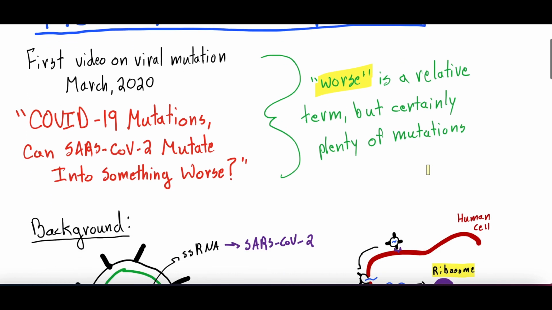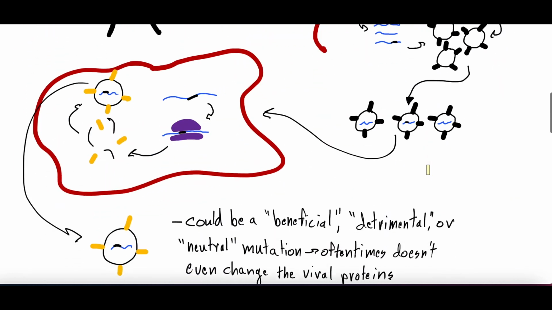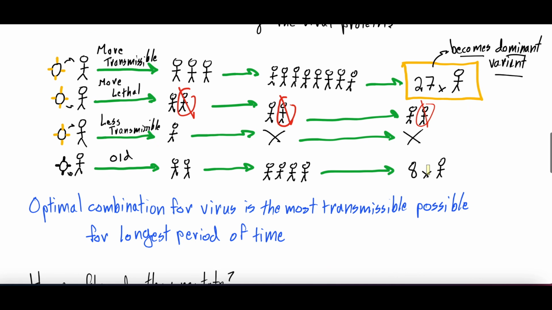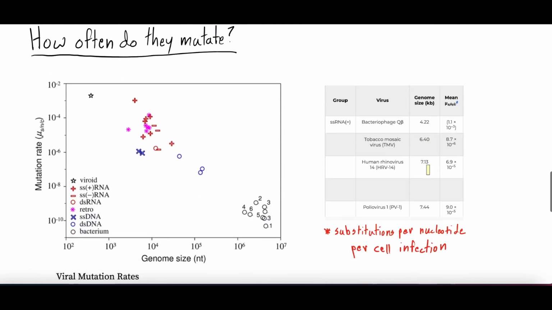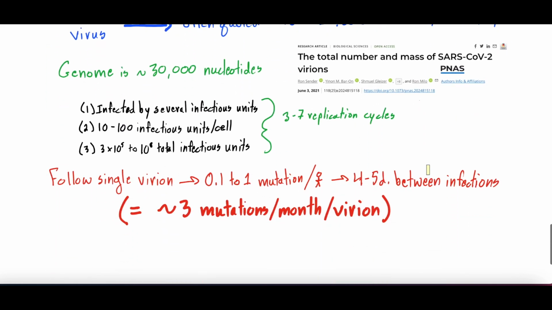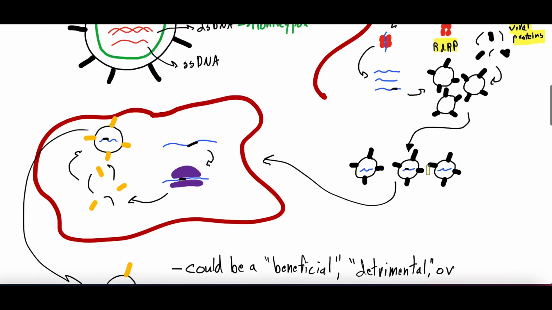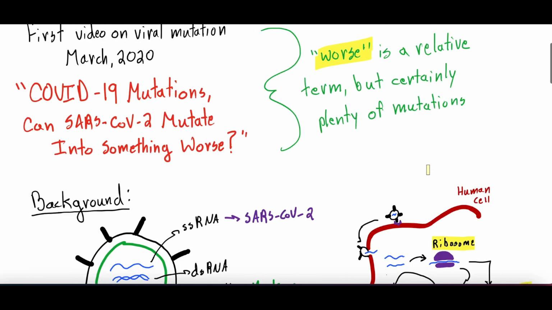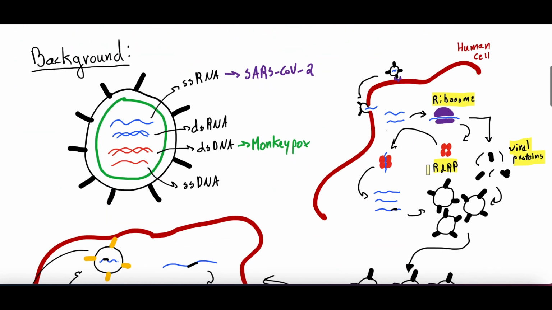So in this video, we're going to go over how viruses mutate. We're going to explain it clearly, even though these may look confusing. And then we're going to talk about different viruses, which ones mutate a lot, and how much SARS-CoV-2 mutates. All right, so with no further ado, we will dive right in. It probably won't be a tremendously long video, but still one that's very important.